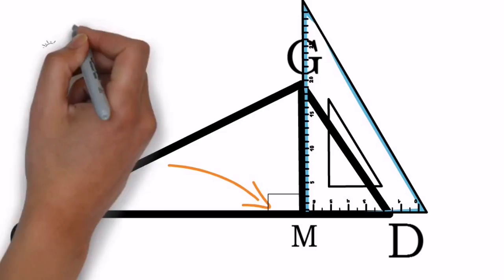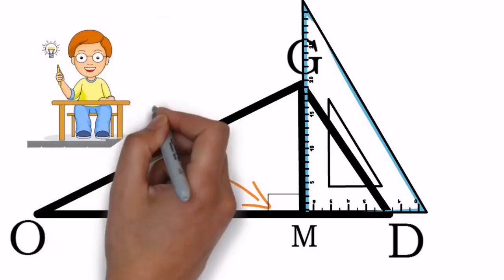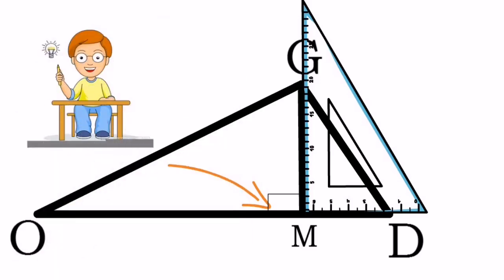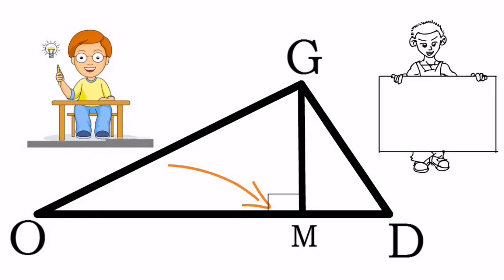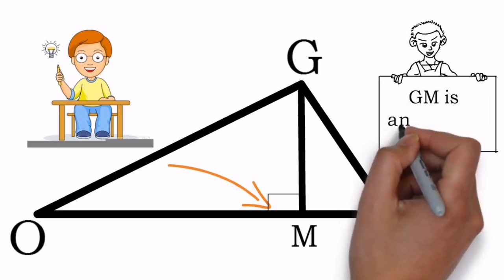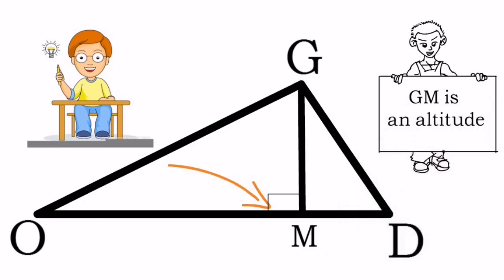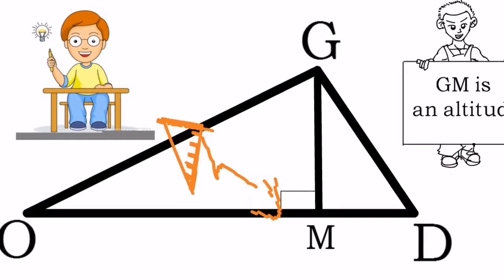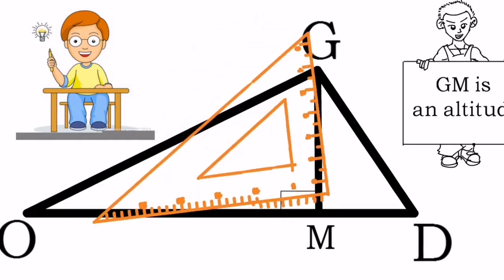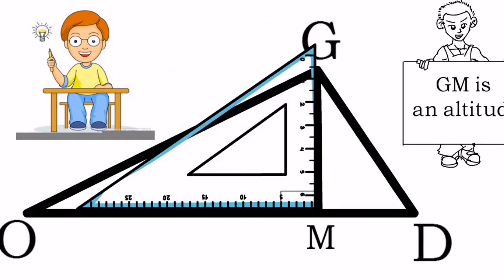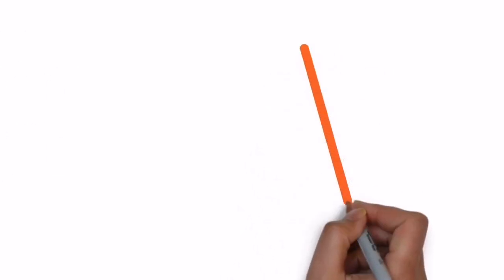Correct? Always focus on this 90-degree sign. Without this sign, it cannot be an altitude. So presently in the diagram, GM is perpendicular to OD, and hence we can say GM is an altitude, or GM is a height of that triangle. Okay, we can place that same set square in the reverse order also, but it is better to go with the small section on the opposite side.